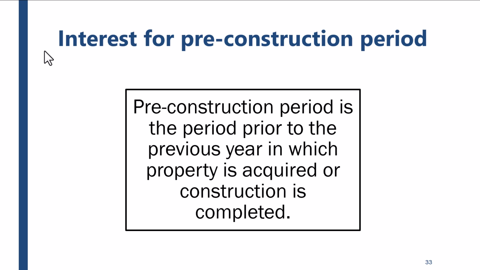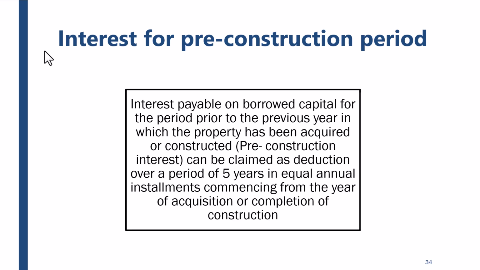Interest for pre-construction period. Pre-construction period is the period prior to the previous year in which property is acquired or construction is completed. Suppose you were constructing a property and it took you about 3 to 5 years to construct the property, and you have taken a loan. So you have paid interest for those years, 3 years, 5 years, 4 years. So even that is allowed. How is it allowed? Like this.